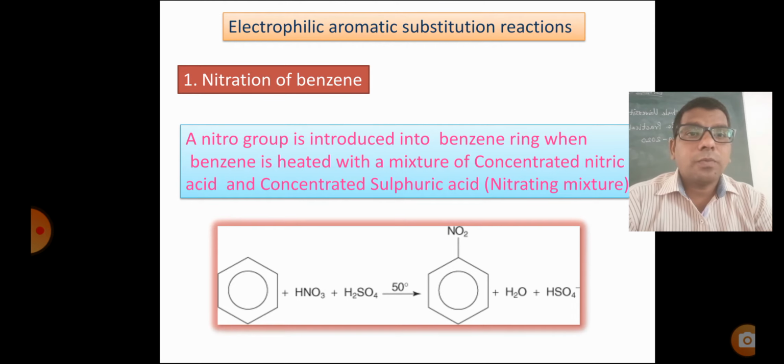A nitro group is introduced into the benzene ring when benzene is heated with a mixture of concentrated nitric acid and concentrated sulfuric acid, that is the nitrating mixture. Benzene plus HNO3 plus H2SO4 at 50 degrees Celsius gives nitrobenzene plus H2O plus HSO4 minus. Concentrated HNO3 plus H2SO4 solution is the nitrating mixture.